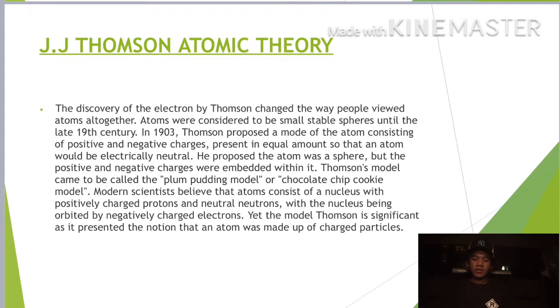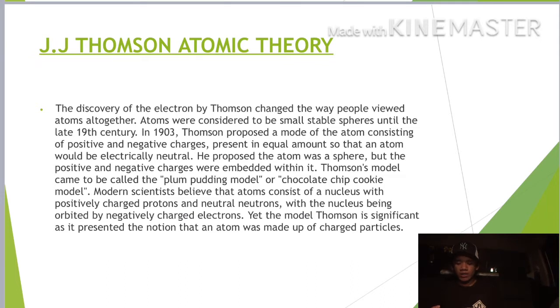Next is J.J. Thomson atomic theory. The discovery of the electron by Thomson changed the way people viewed atom altogether. Atom was considered to be small, stable spheres until the late 19th century. In 1903, Thomson proposed a model of the atom consisting of positive and negative charge present in equal amounts so that an atom would be electrically neutral.